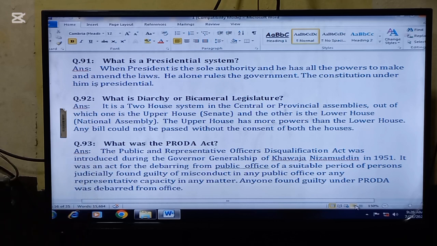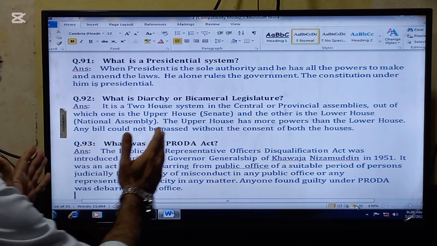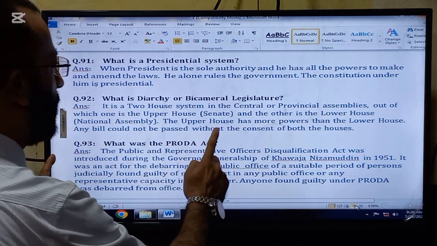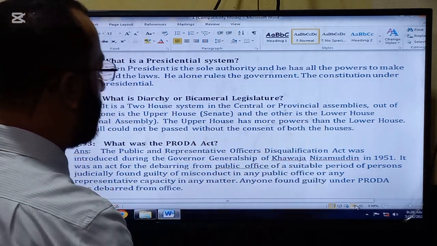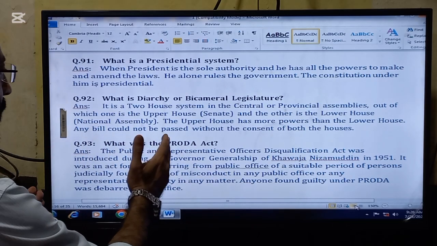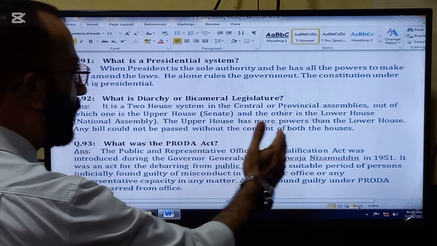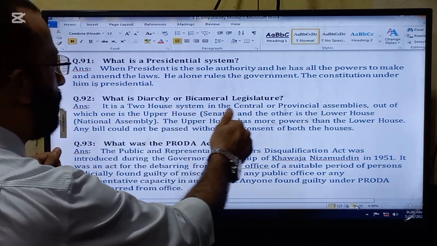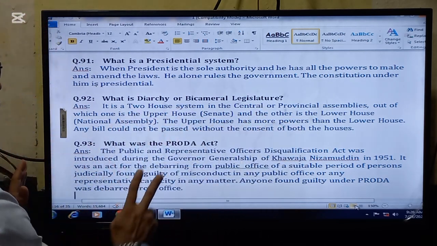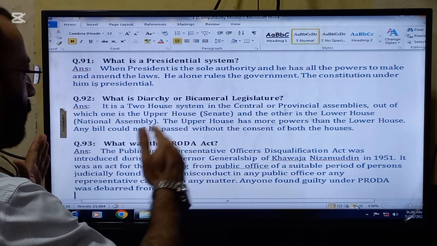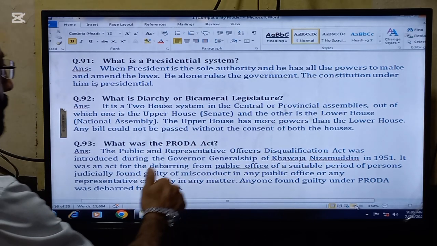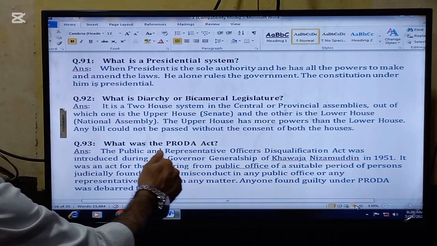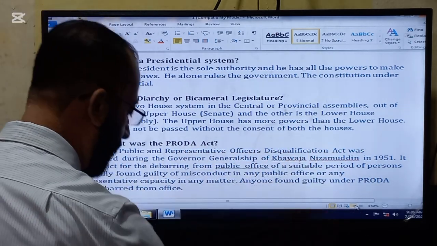The next important question is, what is diarchy or bicameral legislature? It is a two-house system in the central or provincial assemblies, out of which one is the upper house, that is called Senate, and the other is the lower house, that is called National Assembly. So this is called bicameral legislature or diarchy. So two houses work for the affairs of the country. The upper house has more powers than the lower house. Any bill could not be passed without the consent of both the houses.